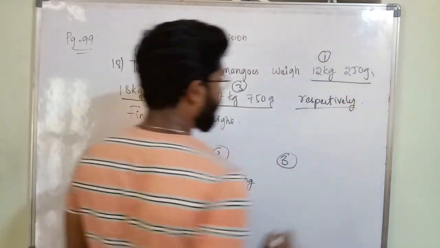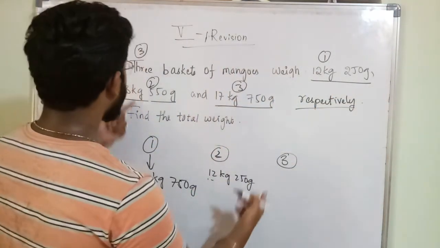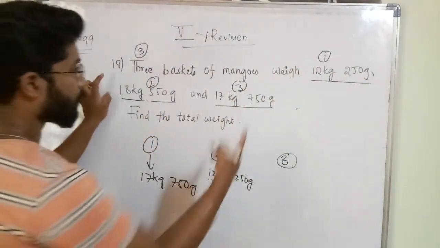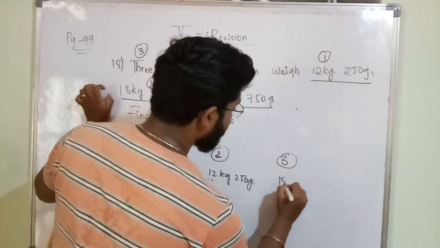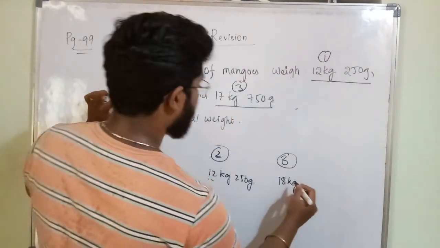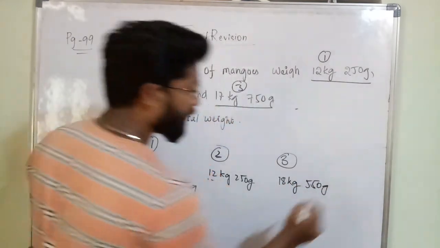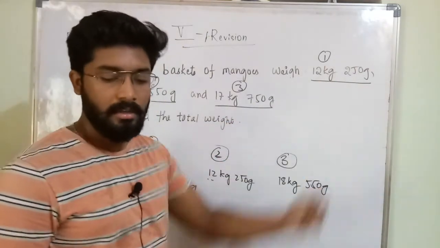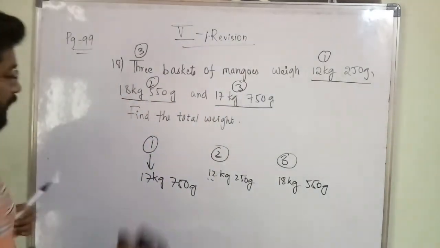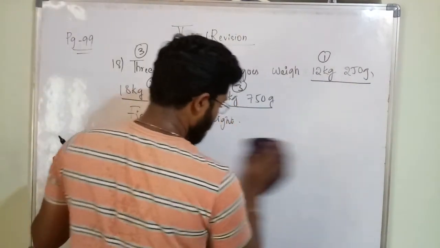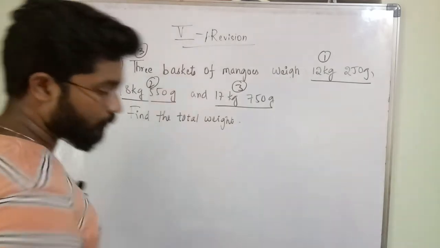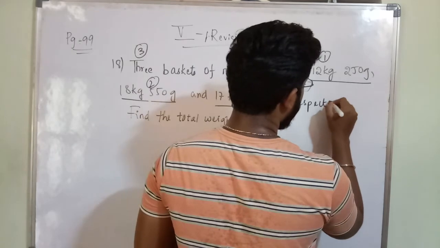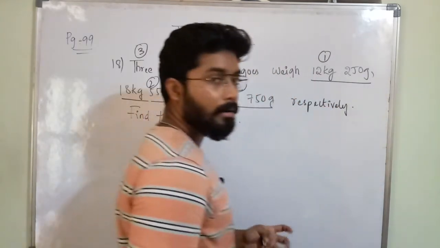if this word is there, okay, so third weight, just a minute, third weight is what? I can take anything. 12 kgs completed, 17 kgs completed, 18 kg 550 grams. I can take in a jumbled manner. Okay, if respectively is not given. But if the word respectively is given, what is the problem here? What do we have to do? So I said without respectively, if the word is not given, what we can do?